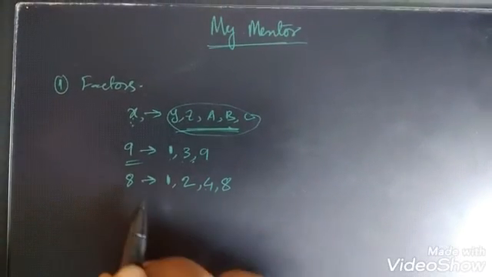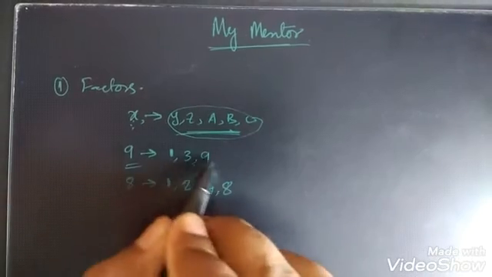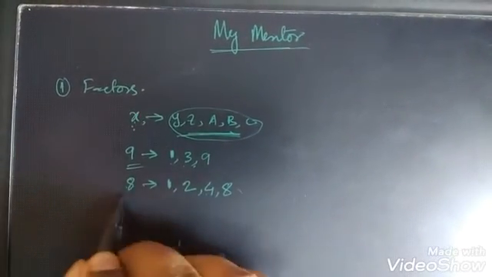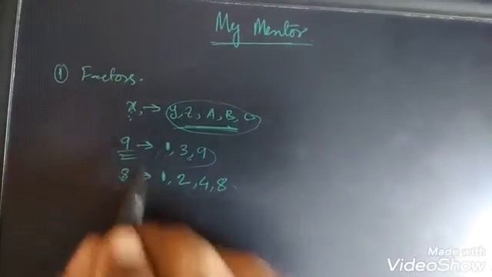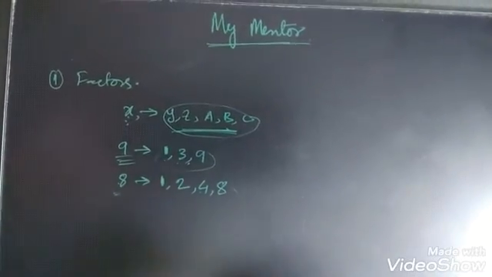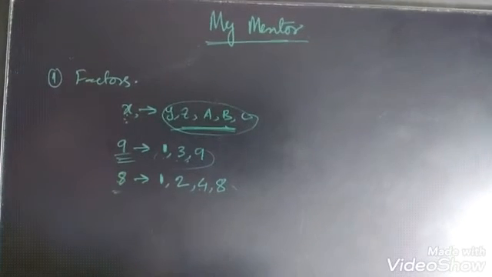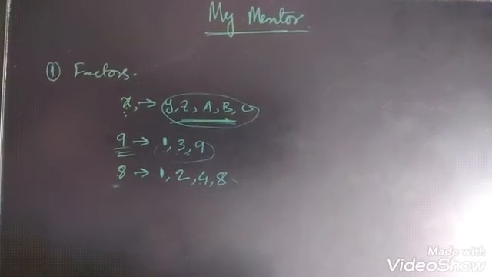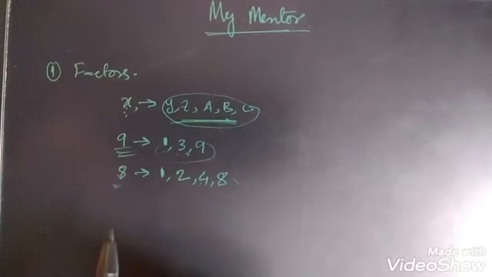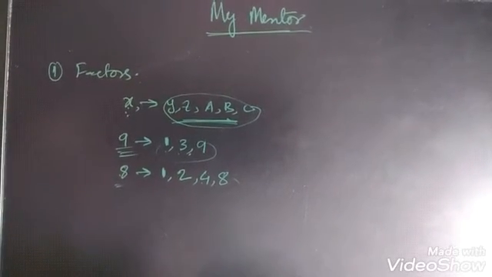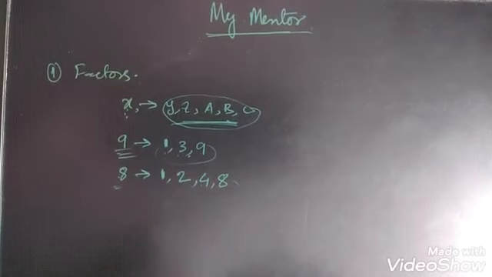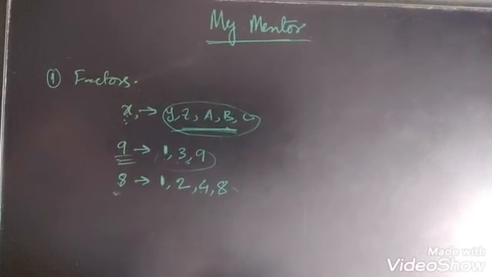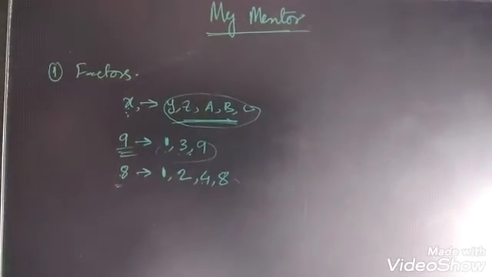So these are the factors of 8 and these are the factors of 9. Similarly, you can consider any other number. You can consider 15, and the factors of 15 are 1, 3, 5 and 15. So whenever a number is divisible by any other number less than or equal to it, all these numbers are considered factors.